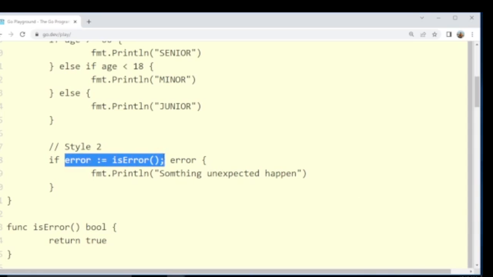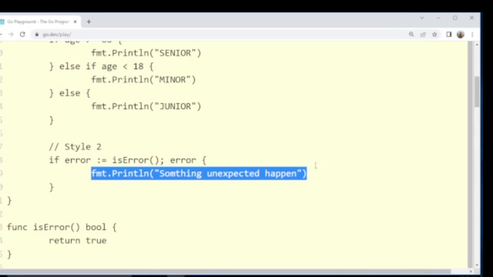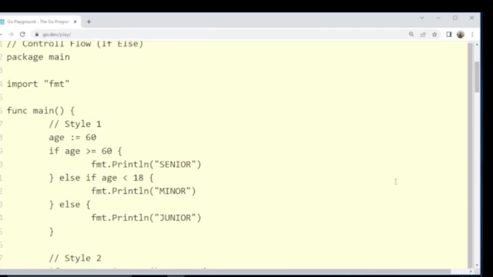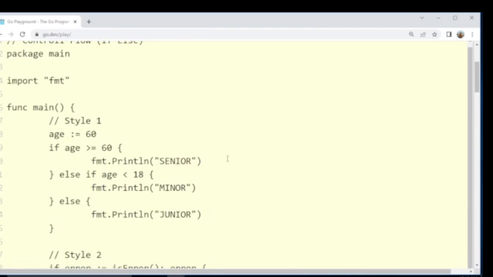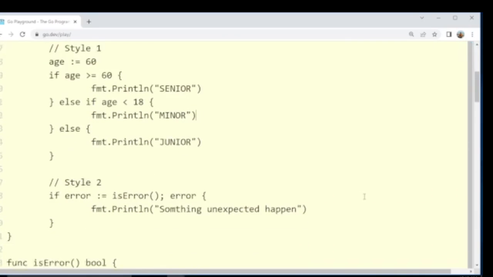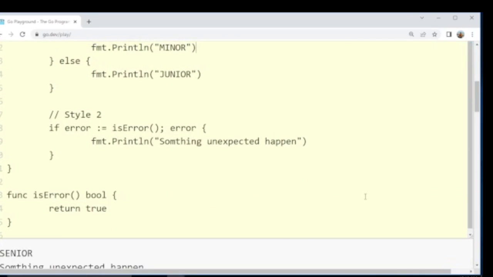Here we will get the value of the error variable, either true or false. If error is true, then this line will be executed. If error is false, then this line will not be executed. One more thing you have already noticed, we don't need to use any semicolon at the end. That's all.